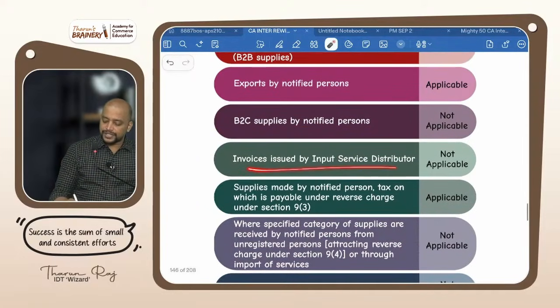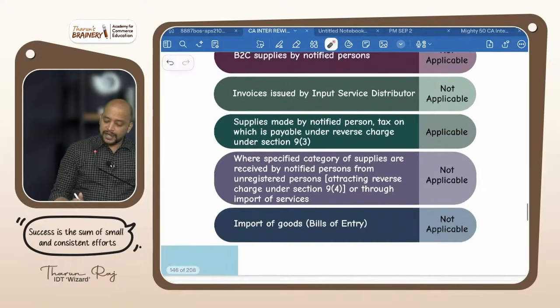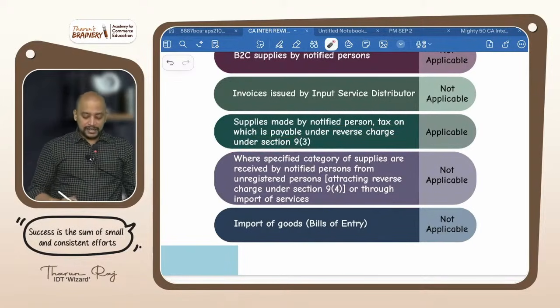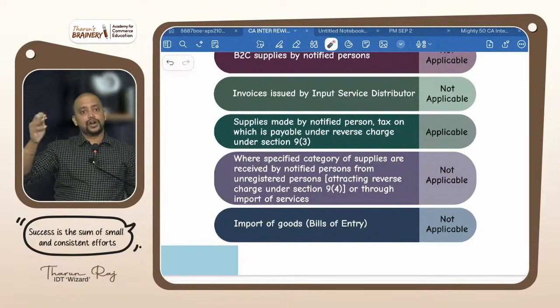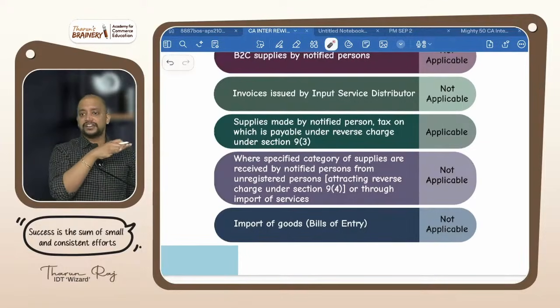Invoice issued by input service distributor, not applicable. Supplies made by a notified person, tax on which is payable under RCM, applicable. Whether you are going to pay GST under FCM or RCM on your outward supply, e-invoice is applicable. Where specified categories of supplies are received by a notified person, that is inward supply under RCM, you have to give a self invoice.